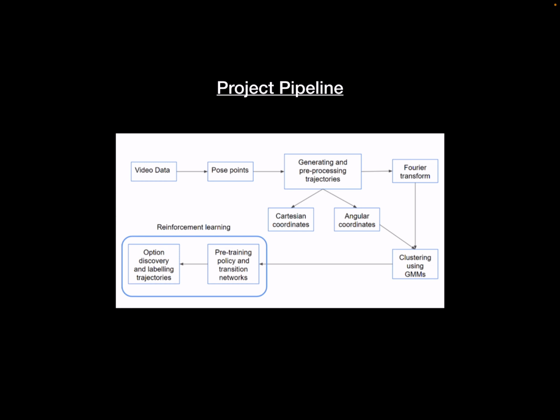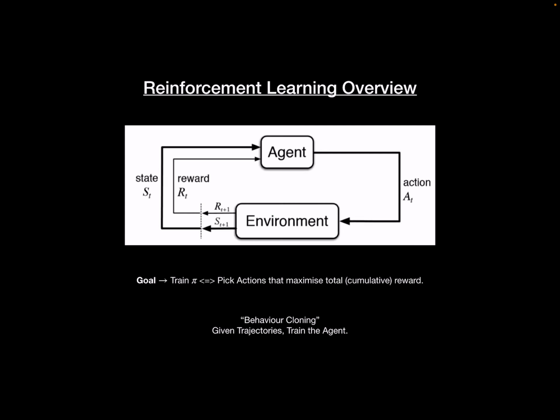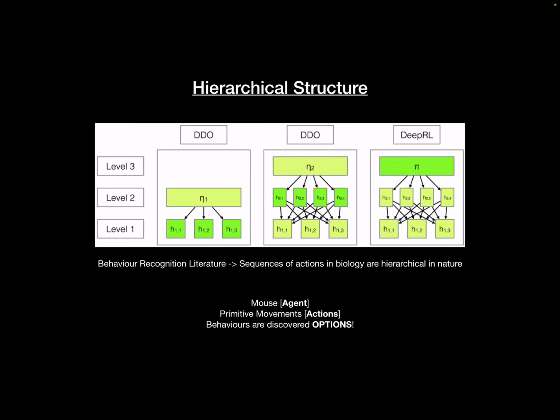So let's just say that I have 2 minutes of video data of a mouse moving around. I first run my pose estimator, I get a trajectory of key points, which I then pre-process, and then I generate the trajectories of state, action, state, action, state. So it starts from 0 comma 0, and then it takes an action of 1 comma 0, and then it goes to 1 comma 0. It doesn't necessarily mean it's just 2D coordinates, just to give you an example. This is what we're trying to do after the pose estimation part, and then we push it into the reinforcement learning part. Going back to the previous slide, we have the mouse agent, we have these actions. So the trajectories that we generate here are what we use to identify this hierarchical structure.